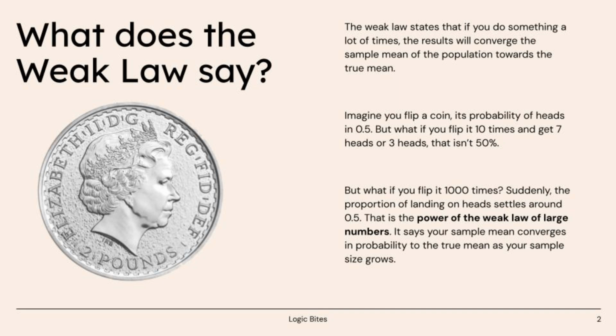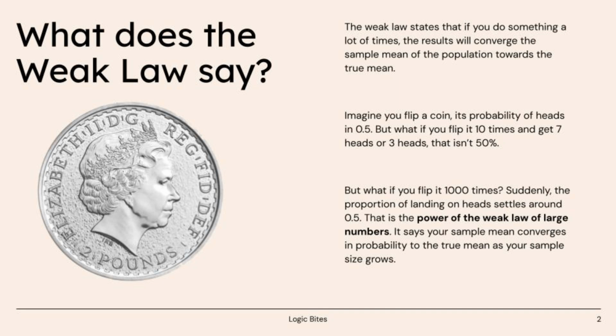The probability of heads is 0.5, right? But if you flip it 10 times, you might get 7 heads, or 3. That doesn't seem like 50%. But what if you flip it 1,000 times, or 10,000? Suddenly, the proportion of heads starts to settle around 0.5. That's the power of the weak law of large numbers.